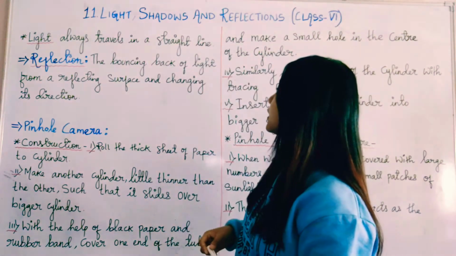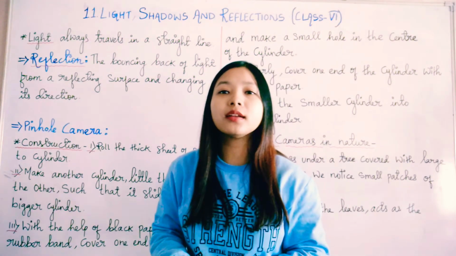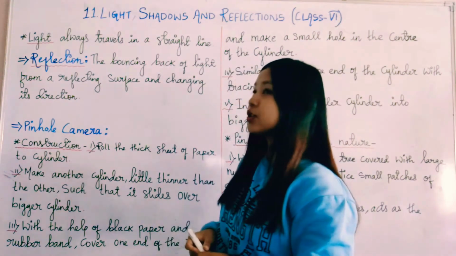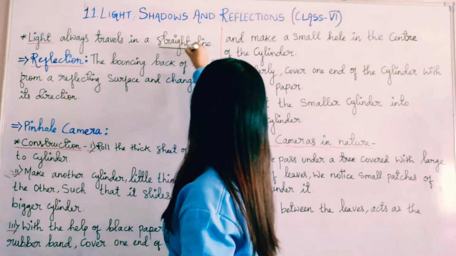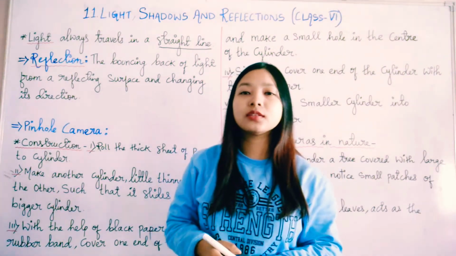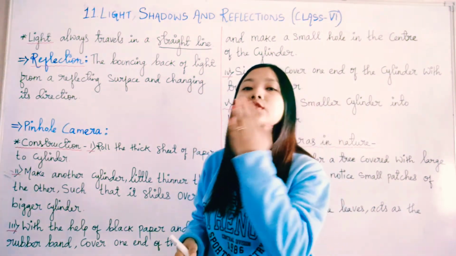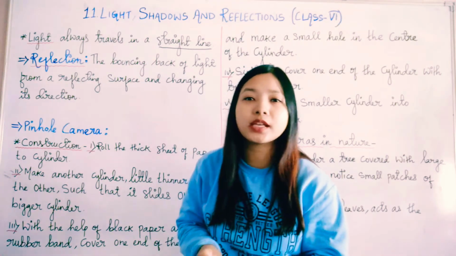First, let's see some points about light, reflection and mirrors. For that, you have to remember that light always travels in a straight line. So wherever you find light, remember it is always traveling in a straight line. To understand this, you can do a simple activity.